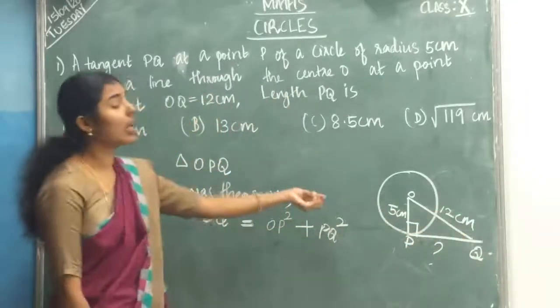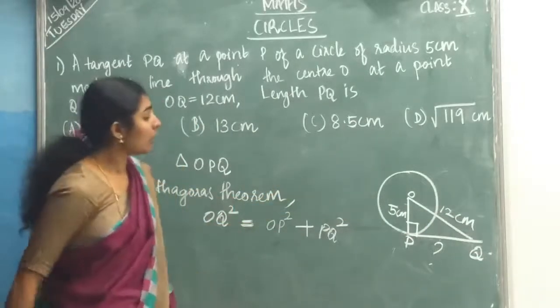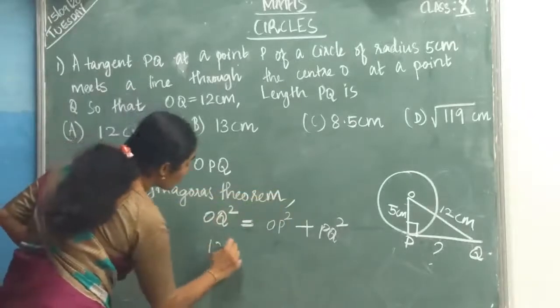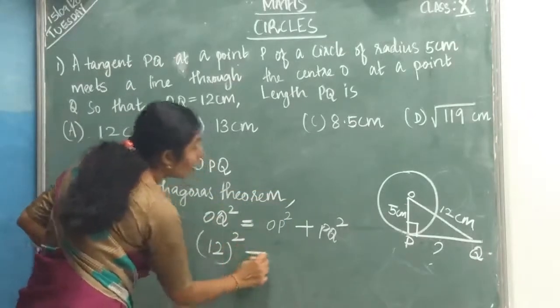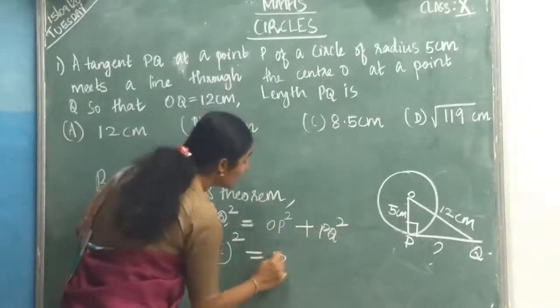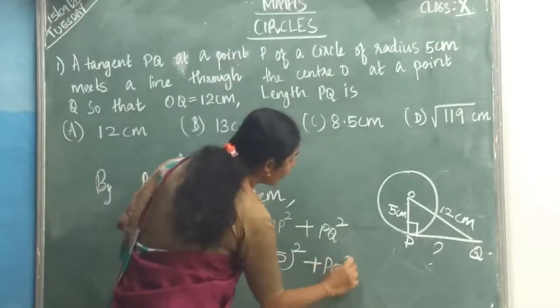Now which values have they given? Substitute in this equation. So what will you get? OQ is 12 centimeters, so 12 square equals OP, which is 5 centimeters. So OP square means 5 square plus PQ square.